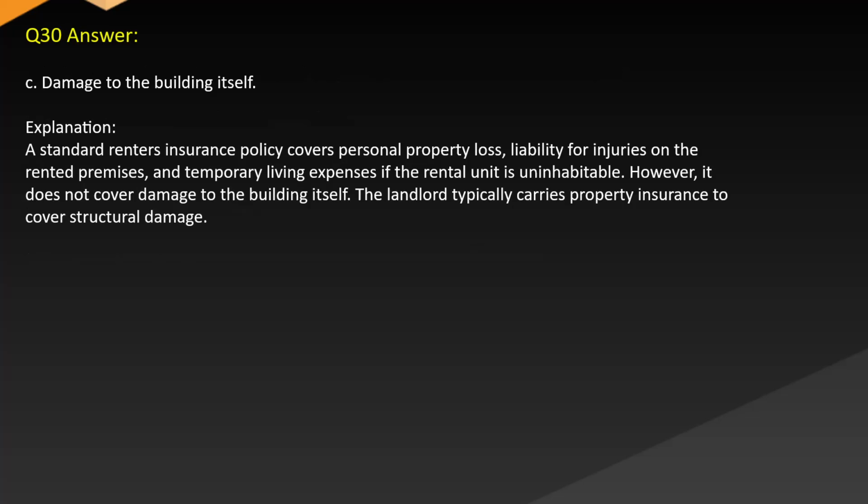Answer. C. Damage to the building itself. Explanation. A standard renter's insurance policy covers personal property loss, liability for injuries on the rented premises, and temporary living expenses if the rental unit is uninhabitable. However, it does not cover damage to the building itself. The landlord typically carries property insurance to cover structural damage.